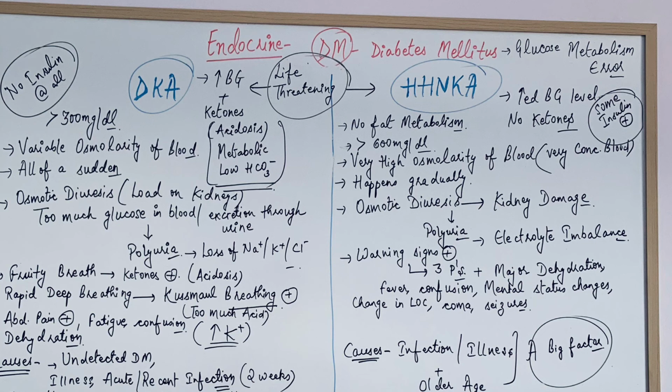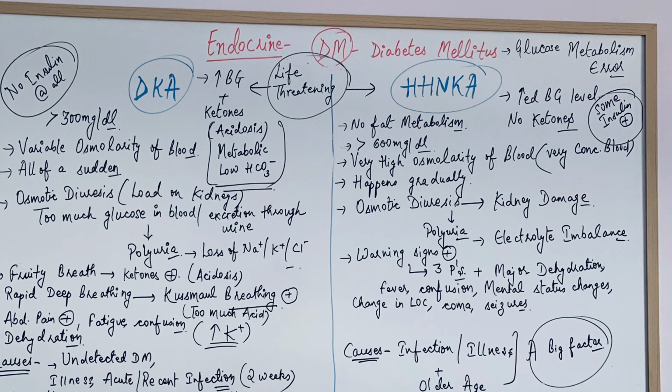Because it happens gradually, the patient can experience some warning signs. The warning signs that we earlier discussed are mainly the 3 P's: polyuria, polydipsia, polyphagia.